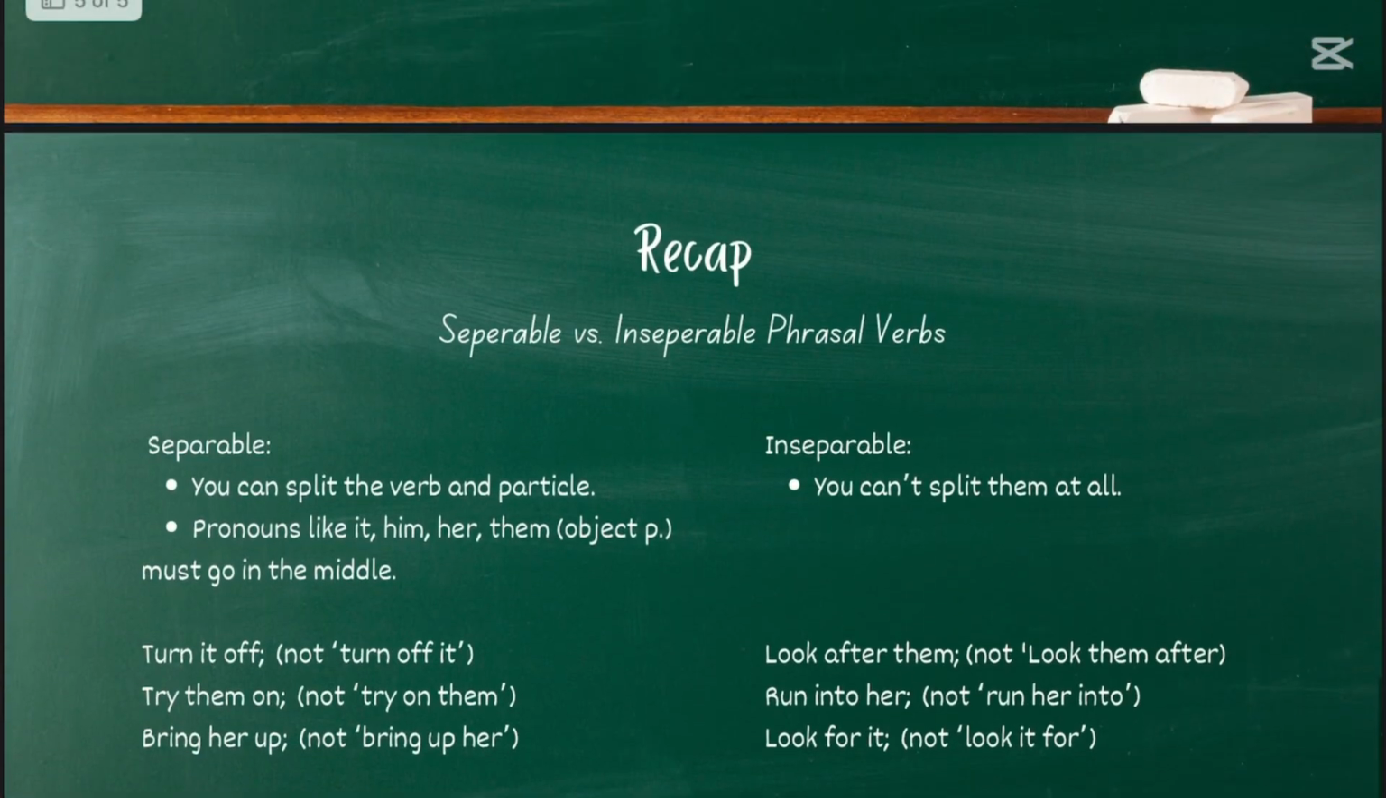So, to recap, separable versus inseparable phrasal verbs. With separable verbs, there's a single rule to remember, that pronouns like it, him, her, them must go in the middle. That's the only rule there is. I don't know if it's fortunate or unfortunate, but furthermore, there are no specific rules about which phrasal verbs are separable or inseparable.